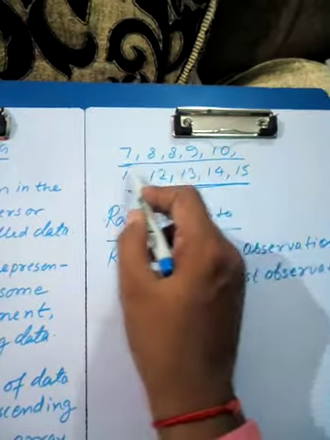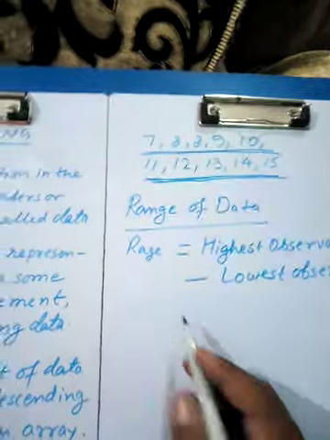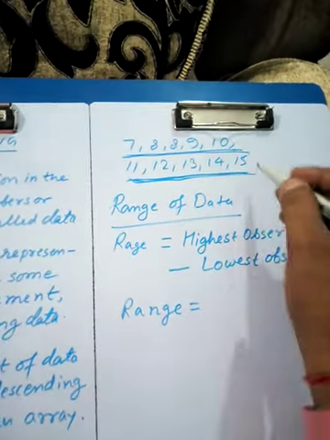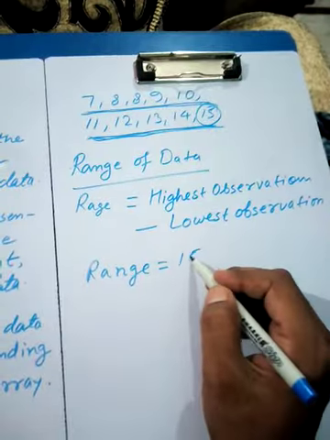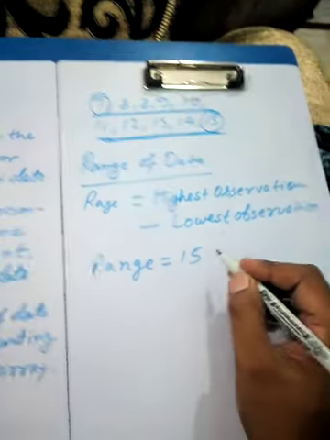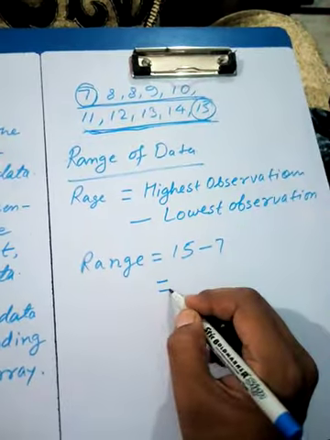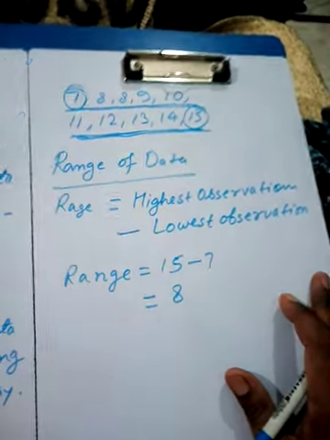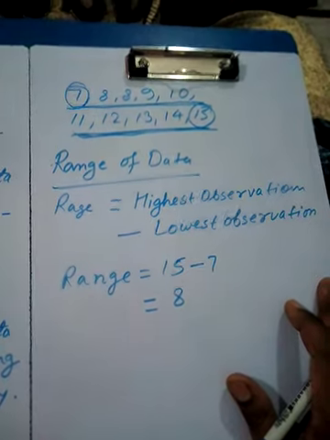Here you can see in this data, the highest is 15 and the lowest is 7. So the range of the data is 8. So this is the way to find out the range of data.